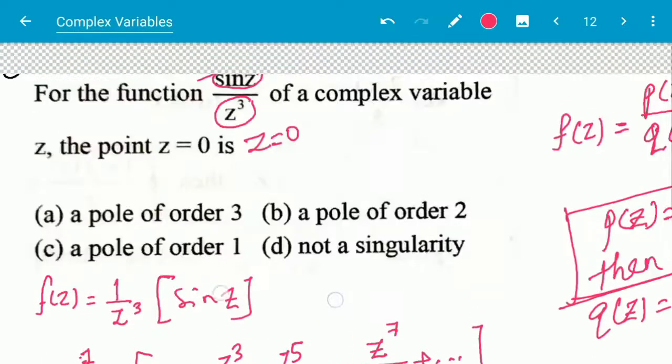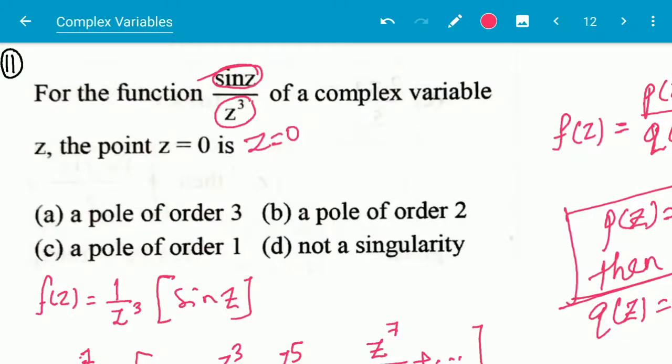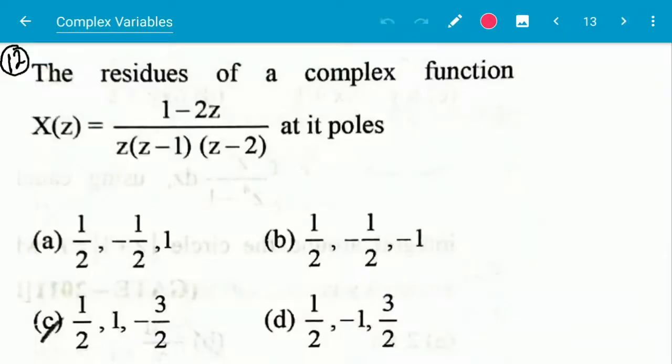So here it is a pole of order 2. If this were not a zero, then it would be order 3. So next question: the residues of the complex function (1 minus 2z) by z into (z minus 1) into (z minus 2).